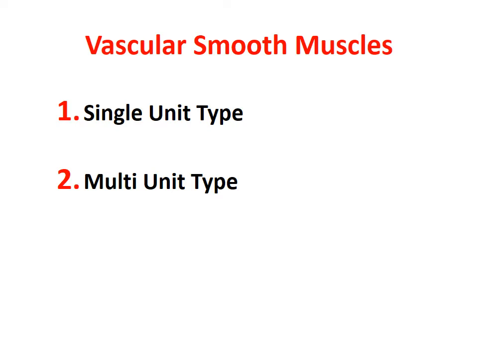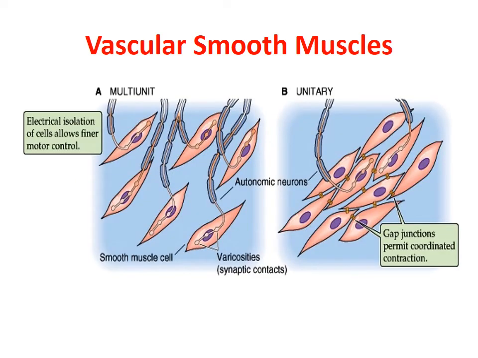What do we mean by single unit and multi-unit? There are two kinds of vascular smooth muscle, as I have mentioned. The diagram A is the multi-unit and diagram B is the single unit. You can very clearly see in the single unit that individual smooth muscle cells are connected with each other by gap junctions.